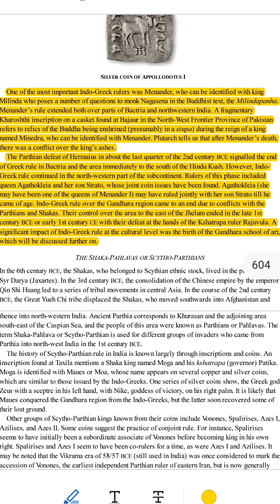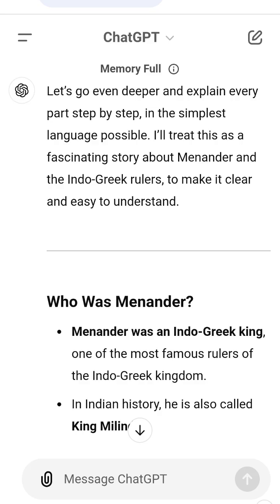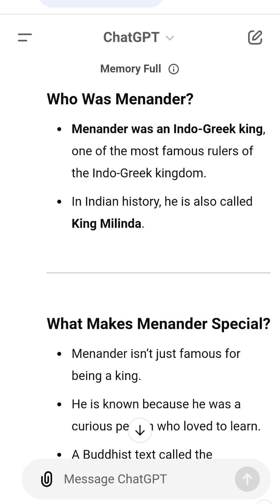What did the Indo-Greeks leave behind? 1. Gandhara school of art. The Indo-Greeks left a big mark on Indian culture, especially in art. They started the Gandhara school of art, which mixed Greek and Indian styles. 2. What is Gandhara art? It's a style of making statues and carvings. For example, Buddha statues from this period often look like Greek gods. The Buddha is shown with curly hair, a peaceful face, and robes like those worn by Greek philosophers.